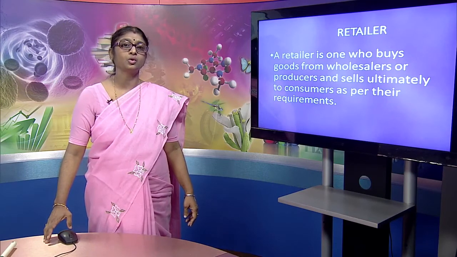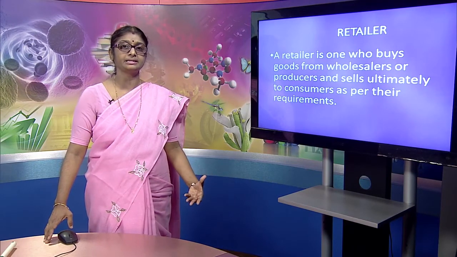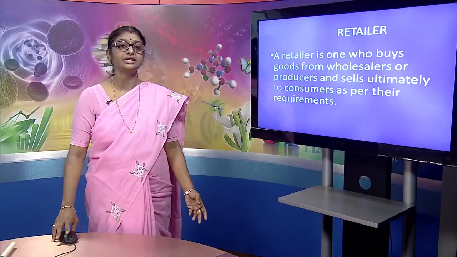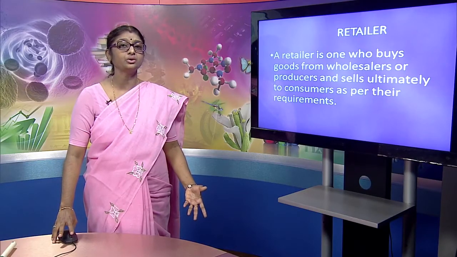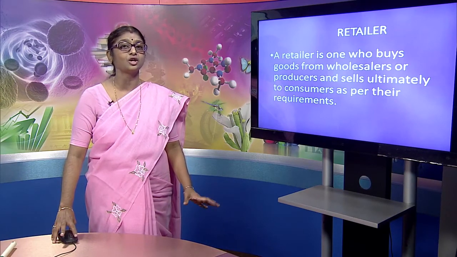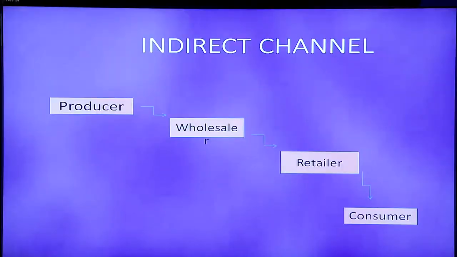A retailer is one who buys goods from wholesalers or producers and sells them directly to consumers according to the requirements of the consumers. Requirements means consumers need only small quantities. According to their requirement, retailers arrange the product in various small slots. The picture clearly shows the indirect channel, starting from the producer and ending with the consumer, and in between middlemen like wholesaler and retailer.